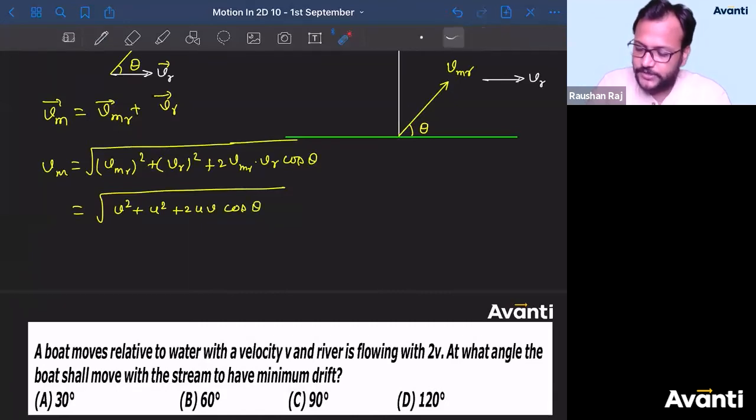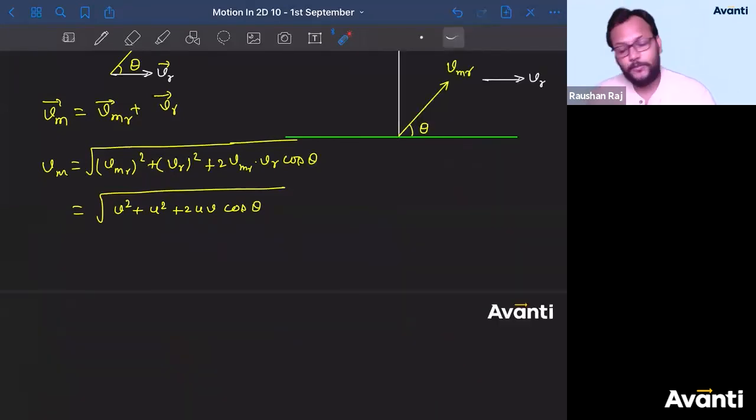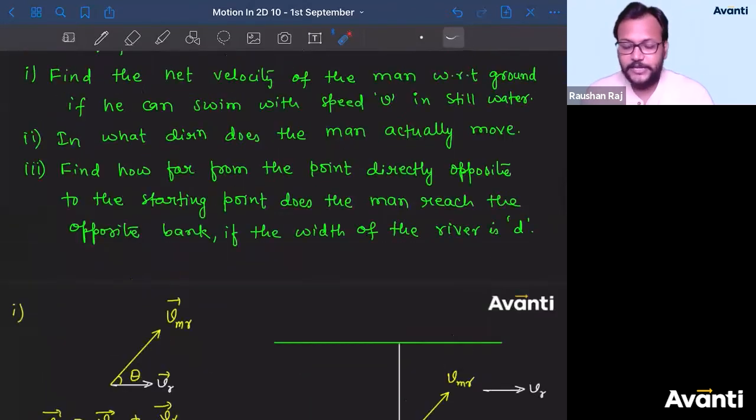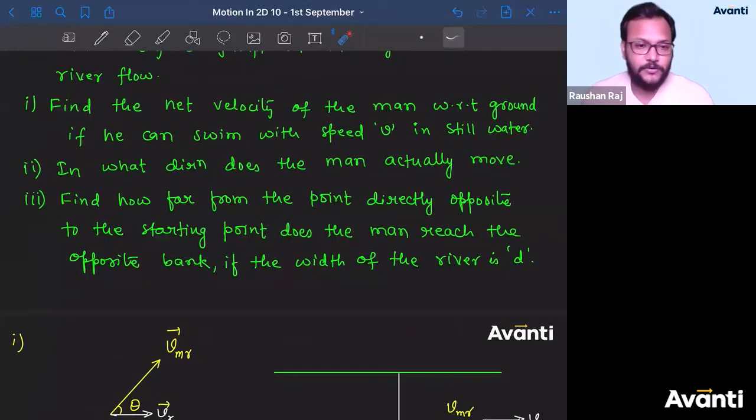So guys, tell me how many of you have got this answer? So those who have got this answer, they are completely correct. Well done, guys. Keep it up. बहुत बढ़िया. ठीक है? चलिए, now let us move on to next question. Very good, Tanmay. In what direction does the man actually move?